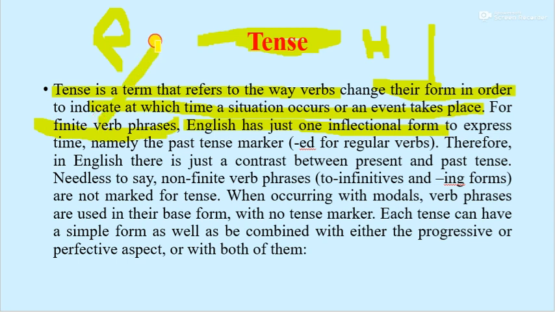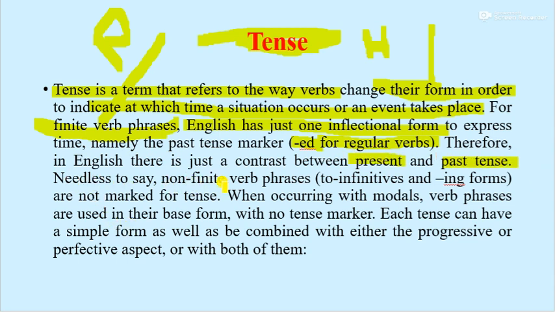For finite verb phrases, namely the past tense mark -ed for regular verbs, therefore in English there is just a contrast between present and past.